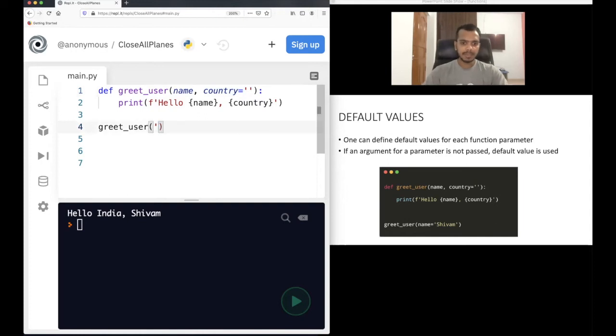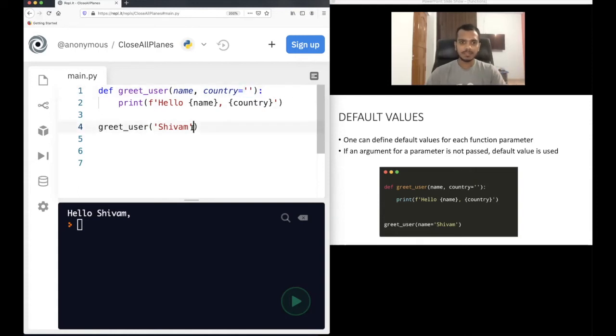Let's say if you just pass Shivam here, you do not pass the country. In this case, there will be no error, as you will see. It will print hello Shivam, comma, because in country there is nothing, so nothing got printed here. So sometimes you do not want to pass the country. You can tell Python that whenever I am not providing any country name here, by default you can take this as empty. That's why I have defined country equal to empty.